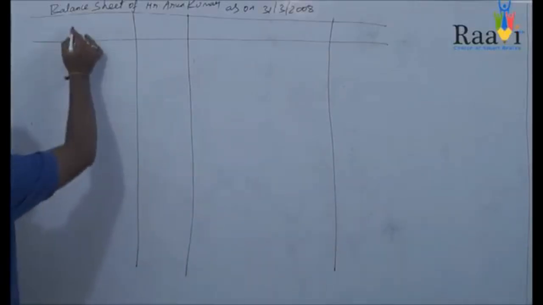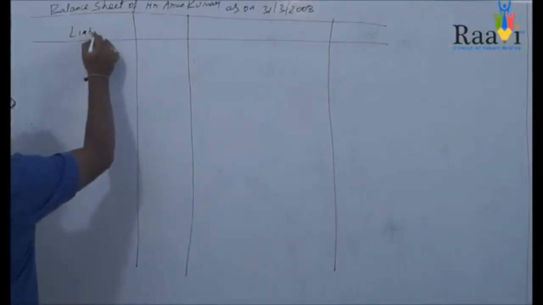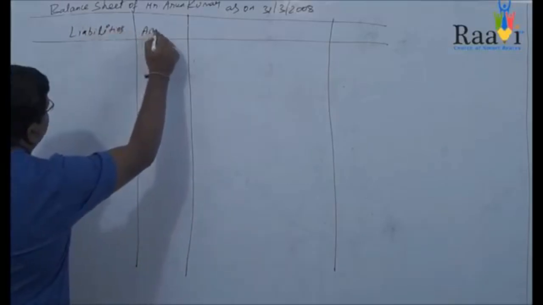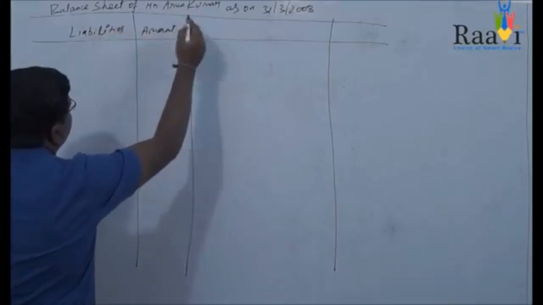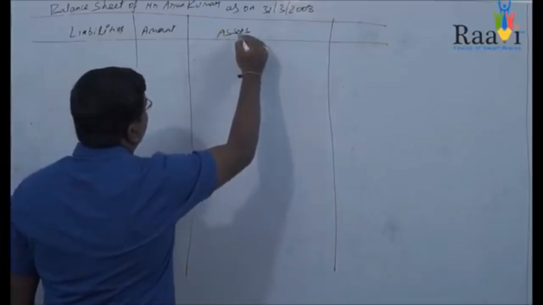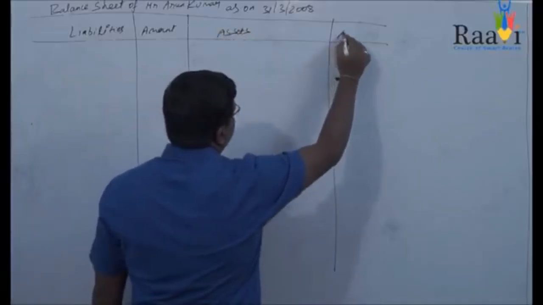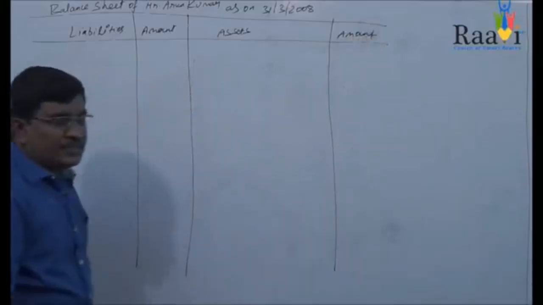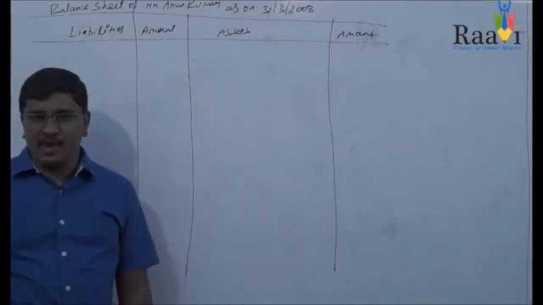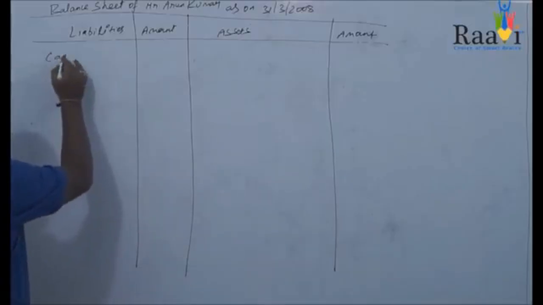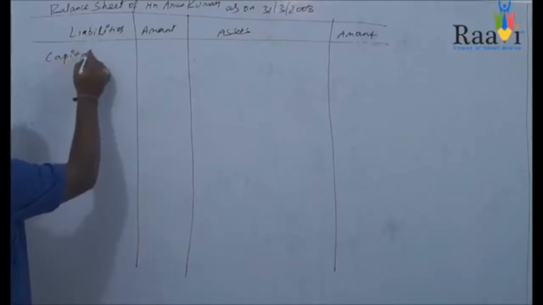So first liabilities, amount, assets, amount. First we'll see the liability side of the balance sheet. On the liability side of the balance sheet, generally we'll start with capital.